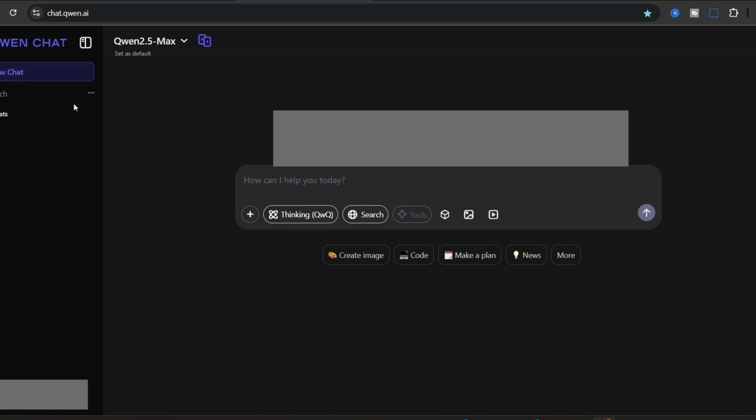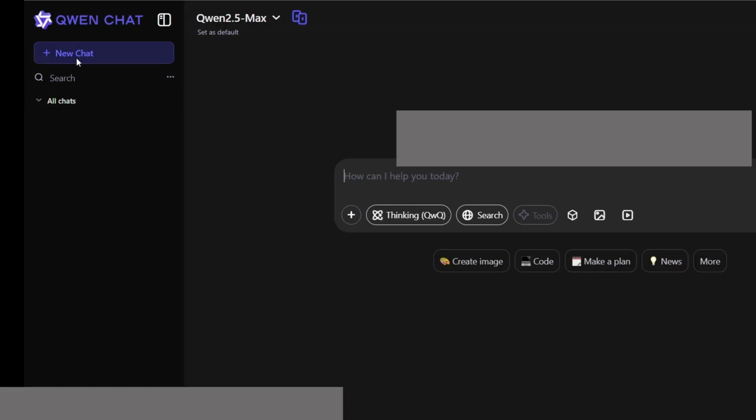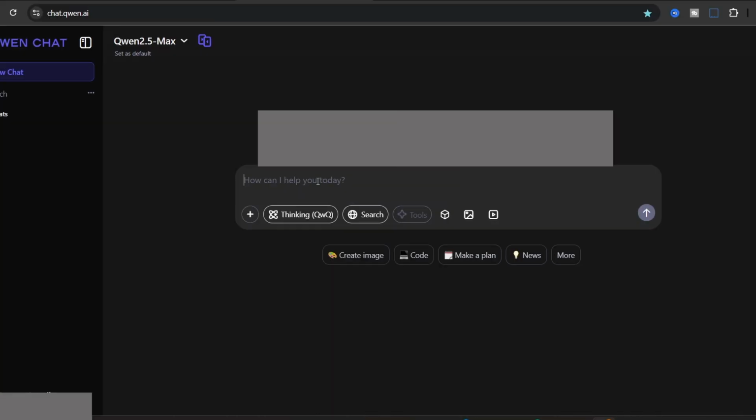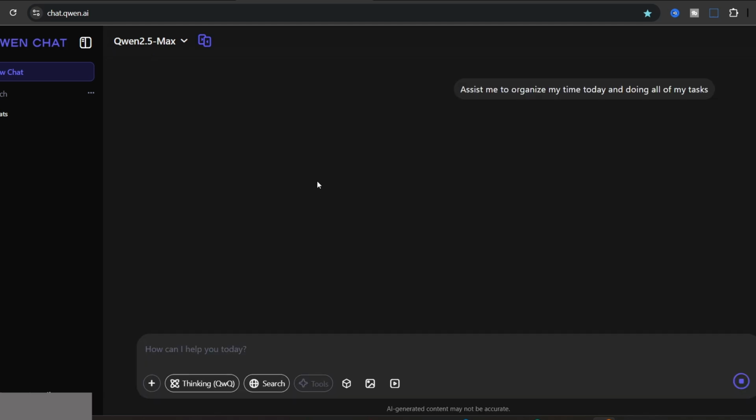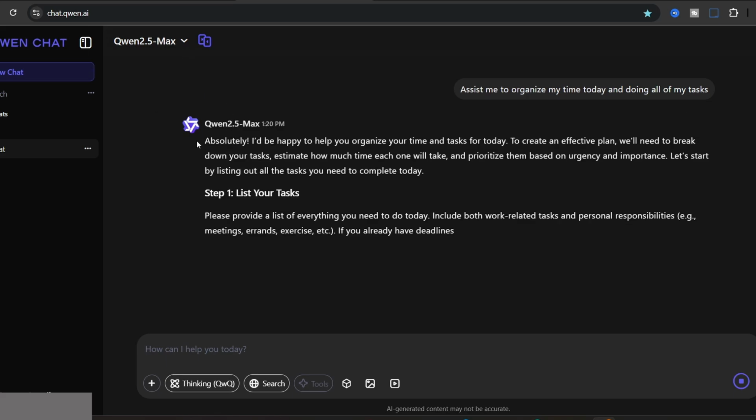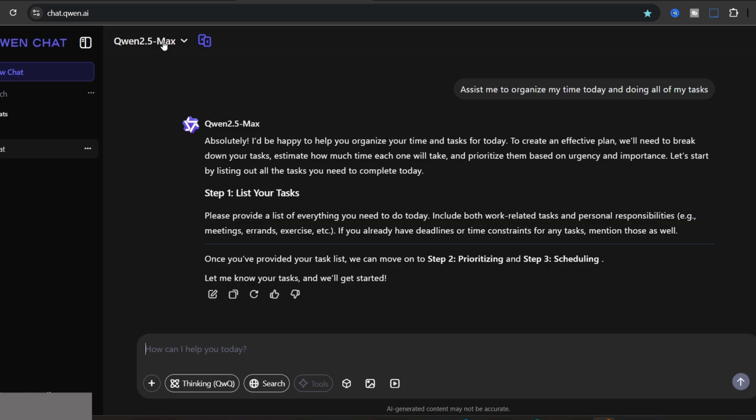So as you see on the left side, we have new chat, and after creating chats, they will be archived here, and this is the model, and this is the prompt where you write your message. So I'd like to ask, for instance, assist me to organize my time today and do all of my tasks. So it's using this model. I don't want to talk about other models. For now, we are just using this model.